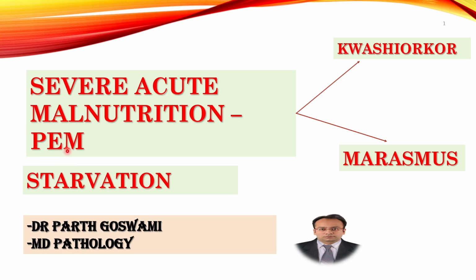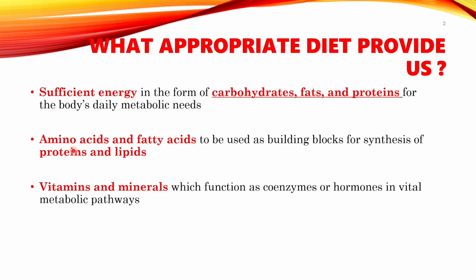Today I'm going to teach you about severe acute malnutrition, whose formal name is protein energy malnutrition. We will discuss Kwashiorkor and Marasmus, two types of protein energy malnutrition, in detail in today's lecture. We will see the pathological aspects as well as biochemical changes due to protein energy malnutrition in our body. This is a particular topic from environment and nutritional diseases from the pathology section.